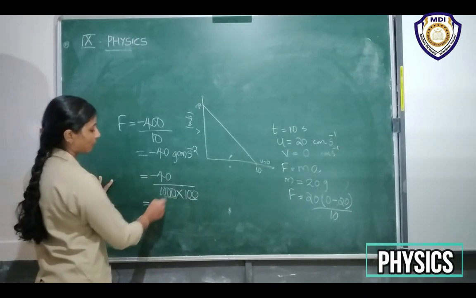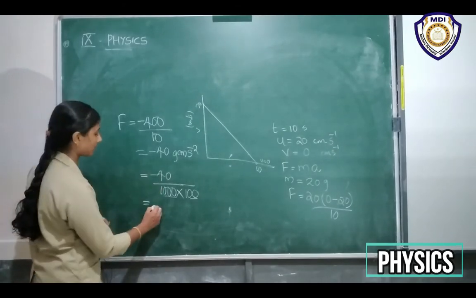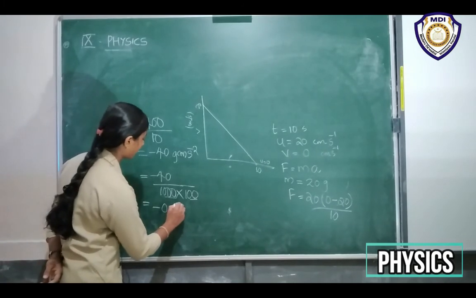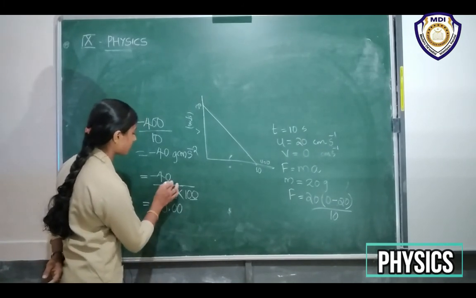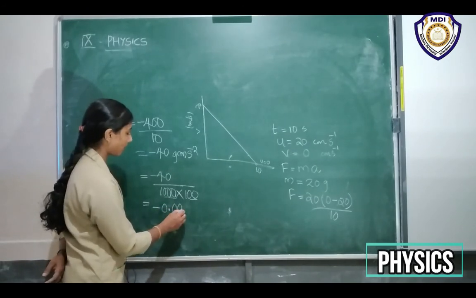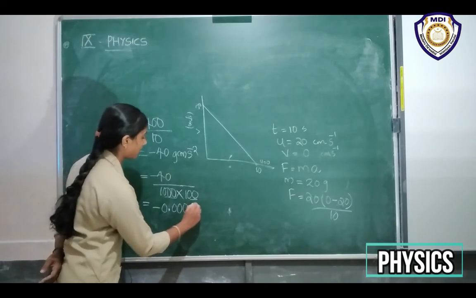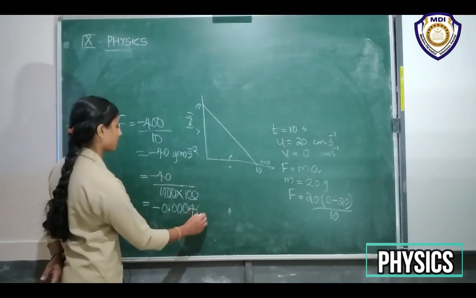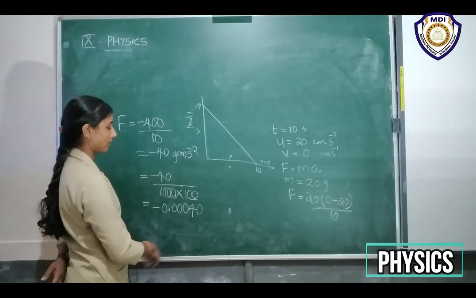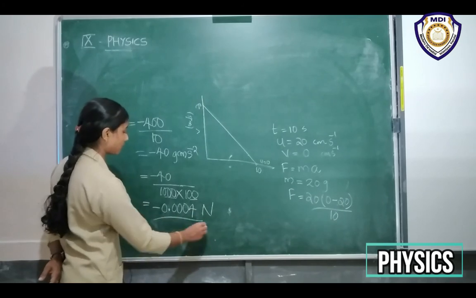Minus 0.00, and here only 2 digits are there, so we have to put 3 more zeros here and 4, right? 40. Okay. So this will be the value of force in Newton.